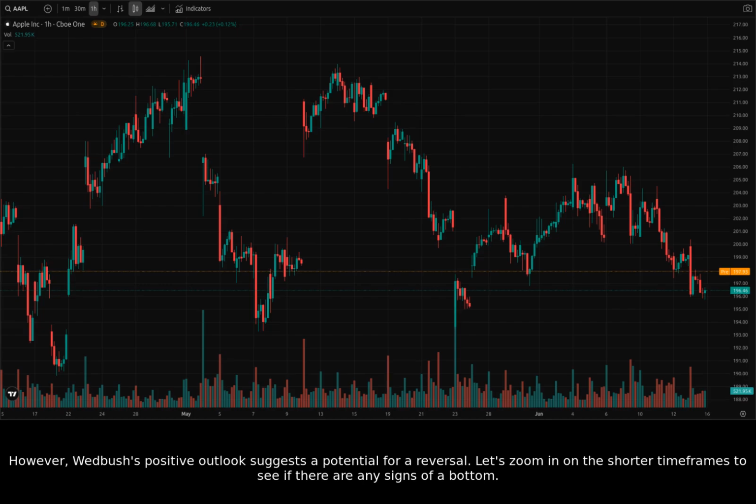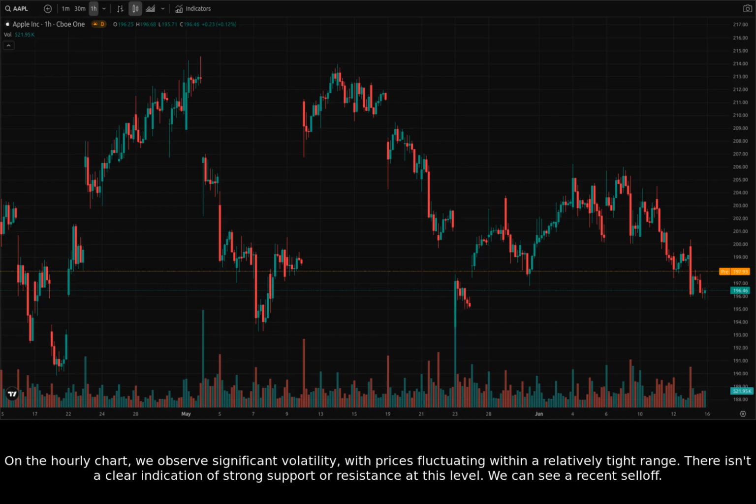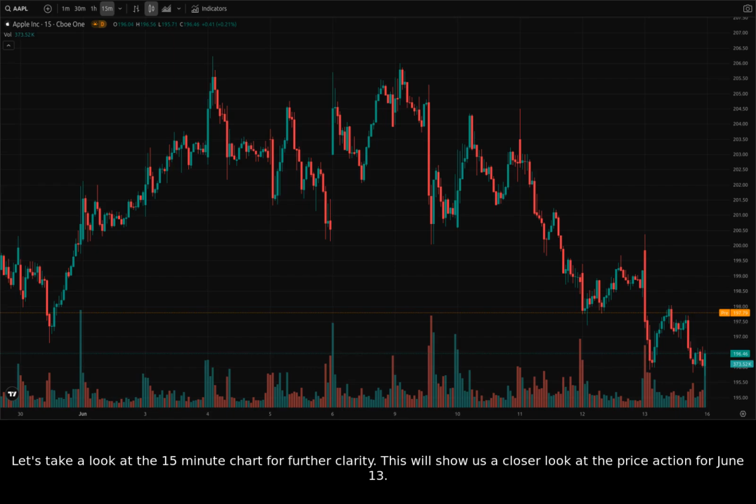Let's zoom in on the shorter timeframes to see if there are any signs of a bottom. On the hourly chart, we observe significant volatility, with prices fluctuating within a relatively tight range. There isn't a clear indication of strong support or resistance at this level. We can see a recent sell-off. Let's take a look at the 15-minute chart for further clarity. This will show us a closer look at the price action for June 13th.